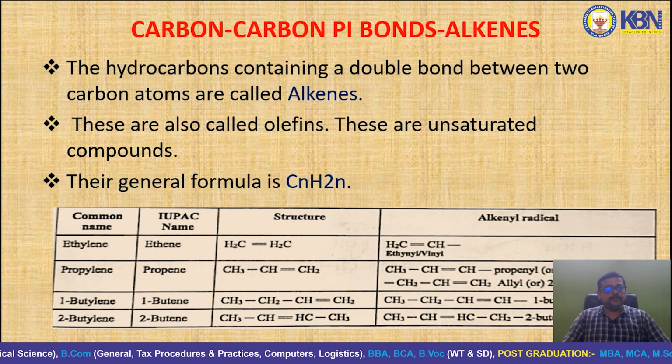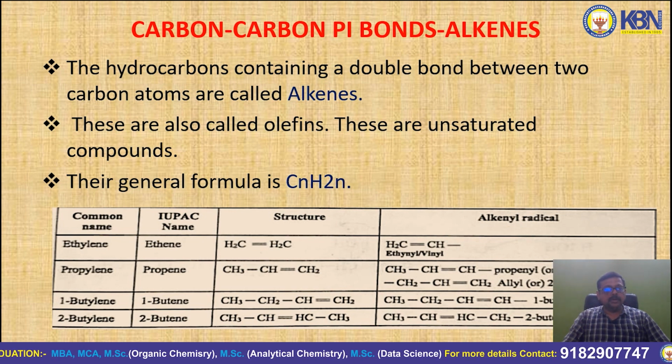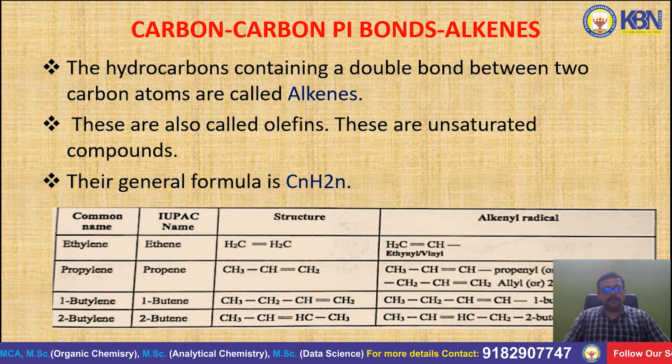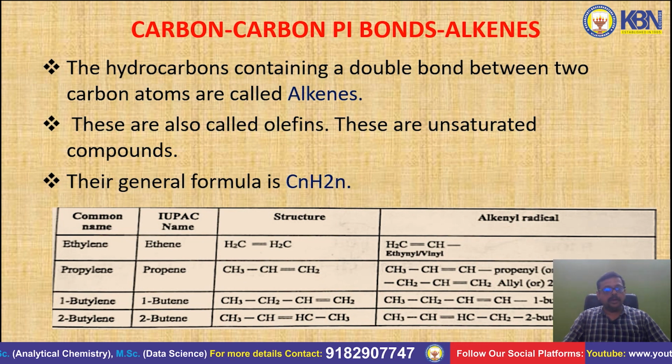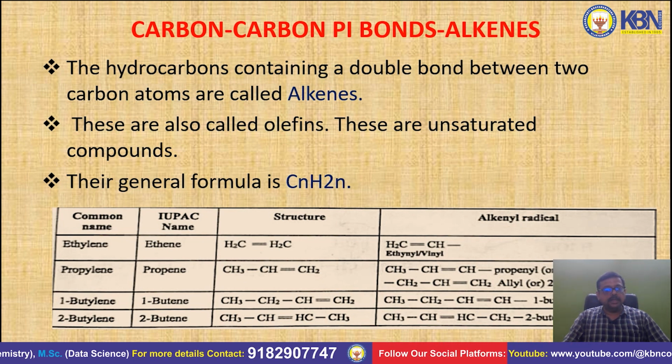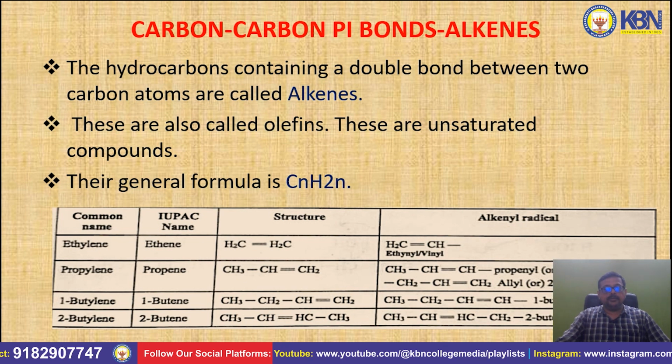See, for example, ethylene. You know very well about ethylene. The IUPAC name of ethylene is ethene. The structure is CH2=CH2. The second example is propylene. That is the common name. The IUPAC name is propene, CH3CH=CH2. Another example, butylene, is also called 1-butene, and 2-butylene is also called 2-butene. With these examples,